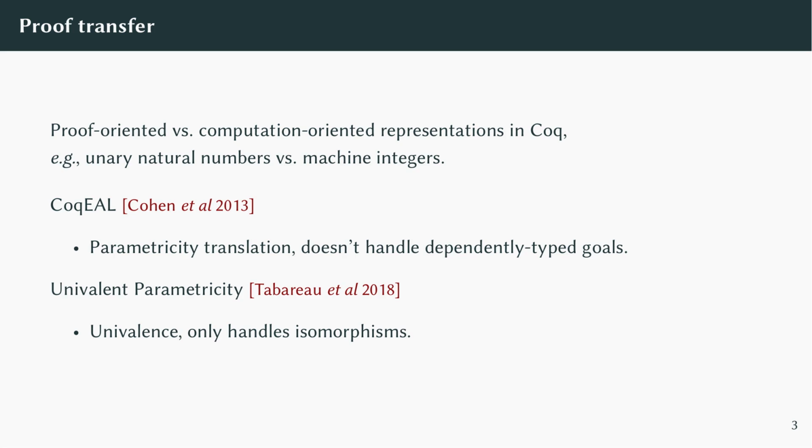While this work has been useful to formalizers of mathematics, it doesn't quite solve the problem at hand. Coq relies on a parametricity translation to transfer results across program and data refinements, but it can't transfer dependently typed goals. Recent work on univalent parametricity relies on univalence, an idea from homotopy type theory, and while it can handle dependency, it can only transfer results across isomorphisms, so there are many cases of interest that it doesn't cover.